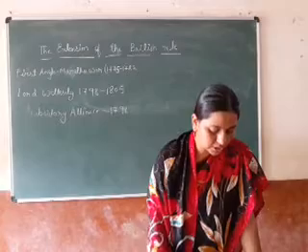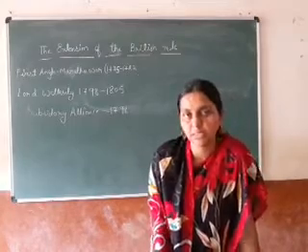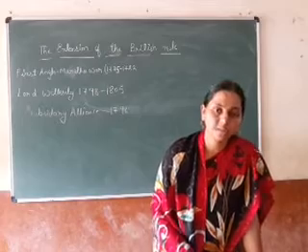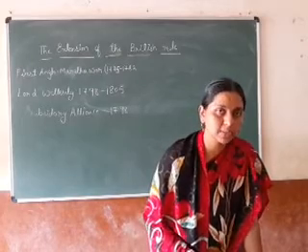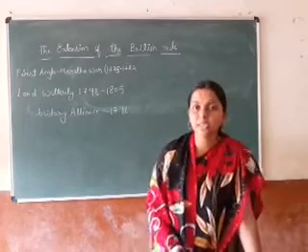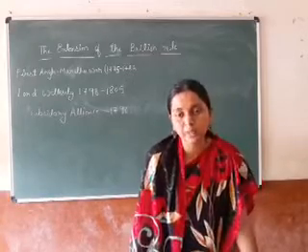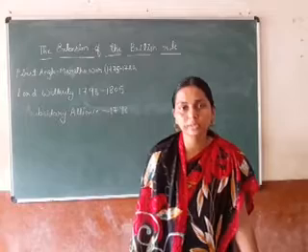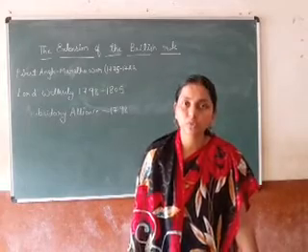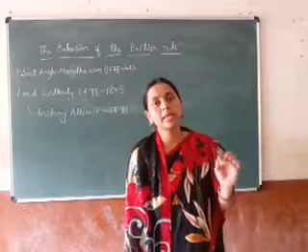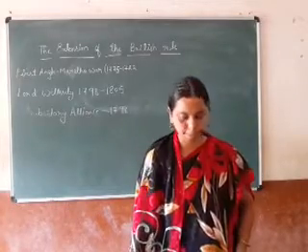So see here the conditions of the subsidiary alliance. Many times they have asked this question for 3 or 2 marks. What were the conditions of the subsidiary alliance, or what was the subsidiary alliance? So you have to write all these points. 6 points they have mentioned. If they ask for 3 marks, you have to write 6 points. If they ask the question for 2 marks, you have to write 4 points. That is, each point carries half a mark.